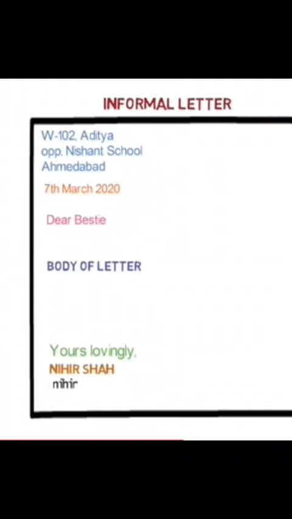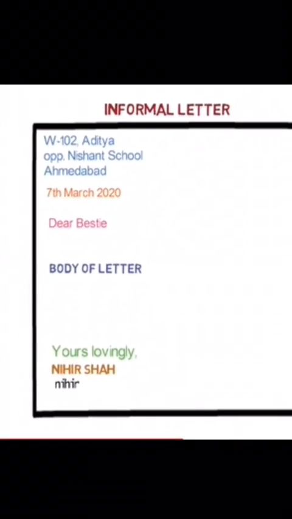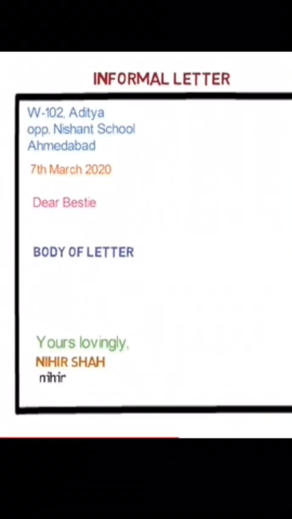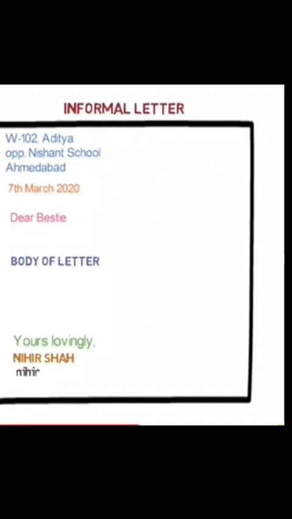Now the informal letter. In it you have to write on the top your address, then leave a line and write the date in expanded form. After it, leave one line and write dear friend or brother, mother, to whom you are writing. Then after it, you leave one line and write your content, developing your content in 3 paragraphs. Then after it, you will write yours lovingly, name, and signature.